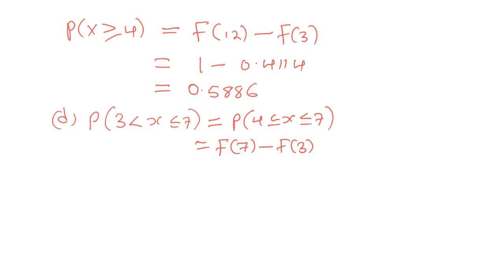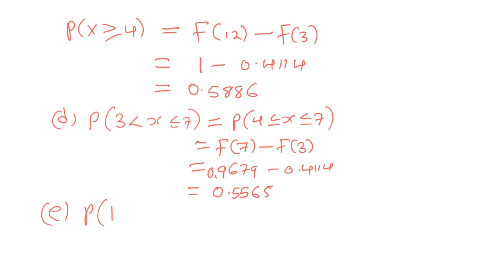There you cover the values 4 up to 7. So substituting in gives us f of 7 is 0.9679 minus f of 3 is 0.4114. So when you subtract, you end up with the answer. So part D, we have the answer 0.5565.